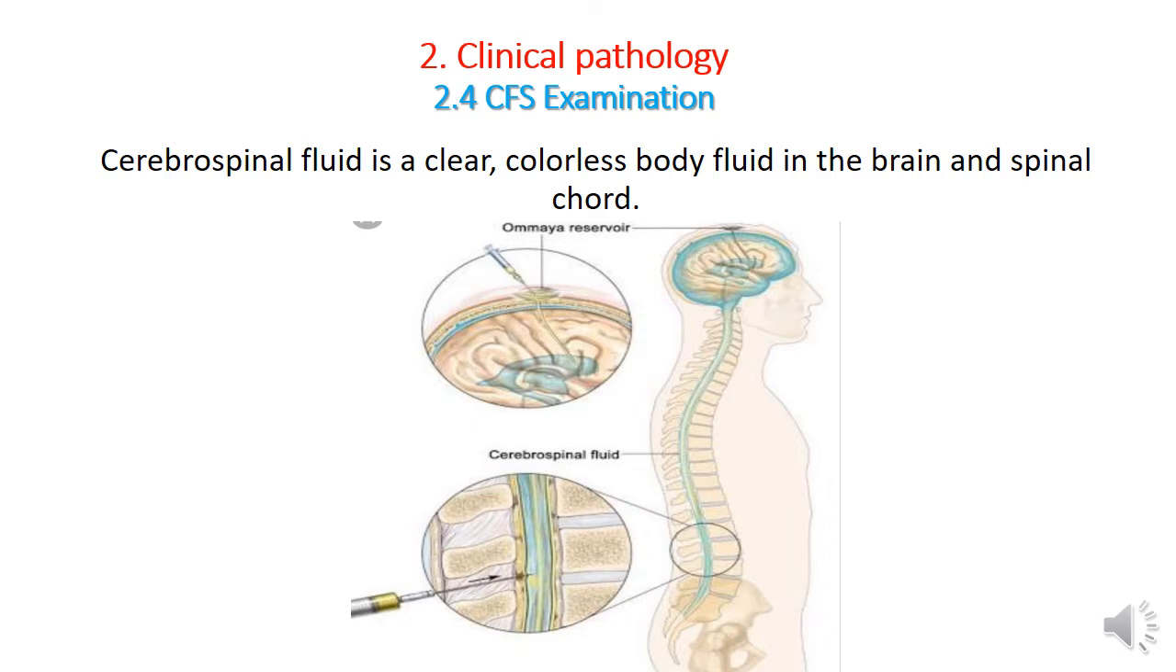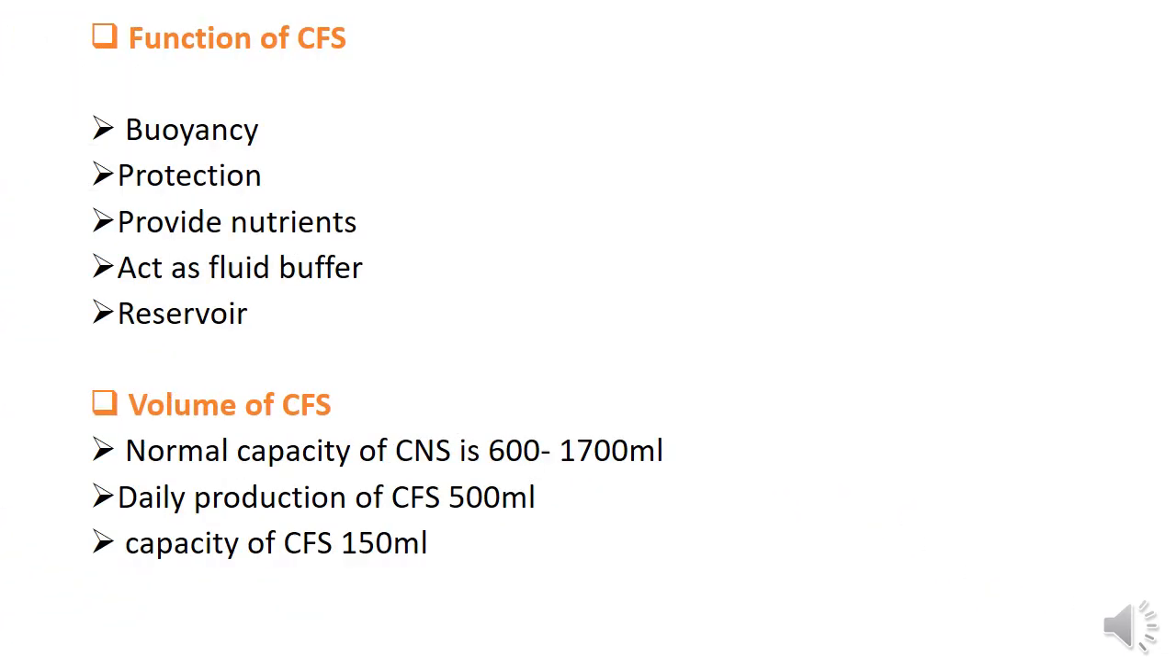But what is CSF? CSF means cerebrospinal fluid. And what is cerebrospinal fluid? See the picture and concentrate on the image. Cerebrospinal fluid is a clear, colorless body fluid found in the brain and spinal cord.